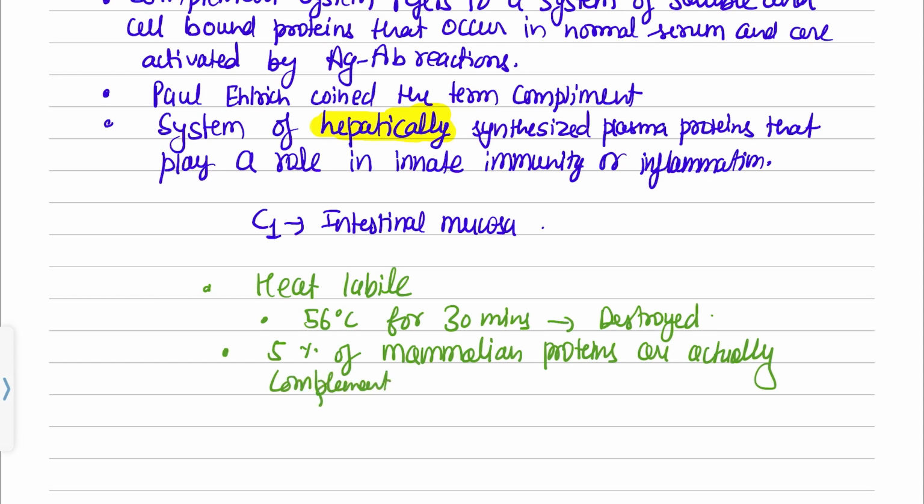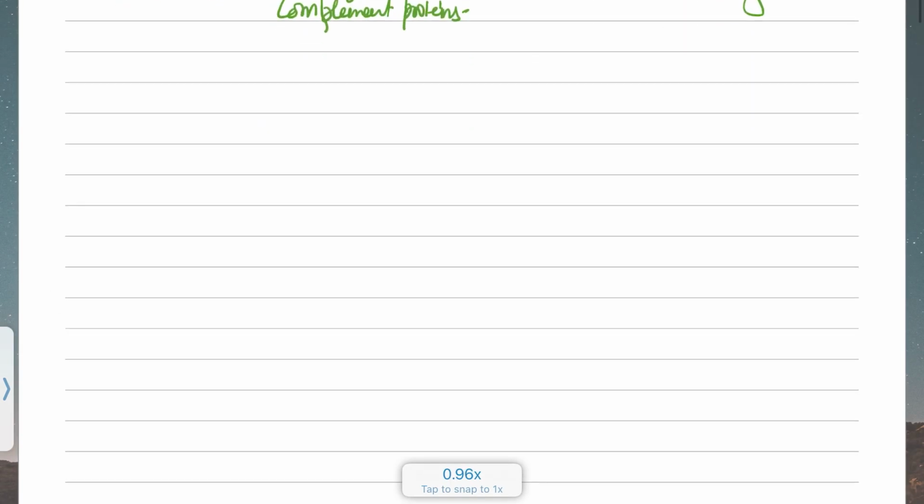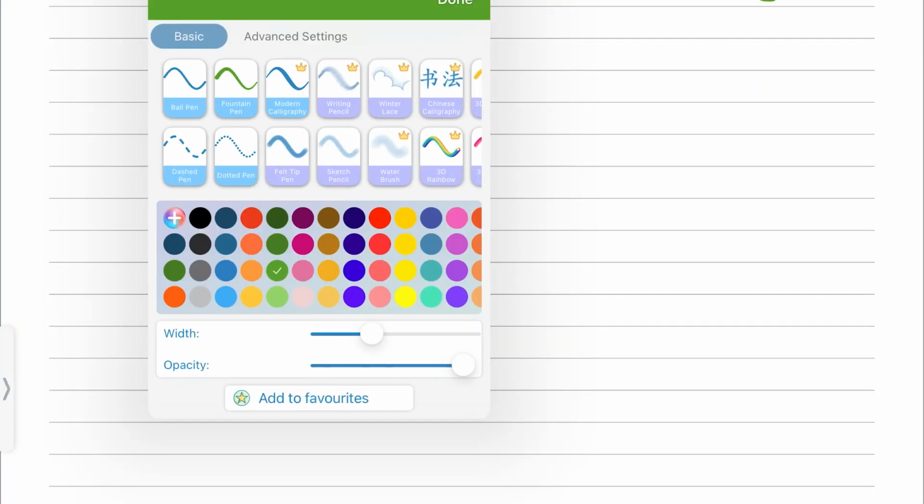These are some of the definitions. It might be overwhelming for you to remember. So without any further ado, we will jump into the pathways, because they are more important for us. There are 3 pathways of complement activation. I will be covering all the important things associated with complement activation.